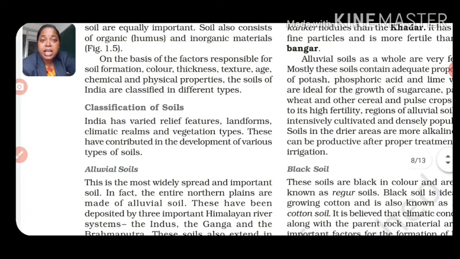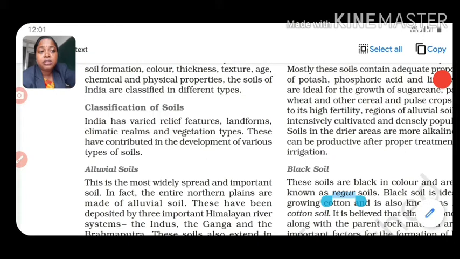Those are number 1 alluvial soils, number 2 laterite soils, number 3 red and yellow soil, number 4 black soil, number 5 the arid soil, number 6 the mountainous and the forest soils. So major 6 types of soil types you can get in India according to the color, thickness, texture, age, chemical and physical properties.